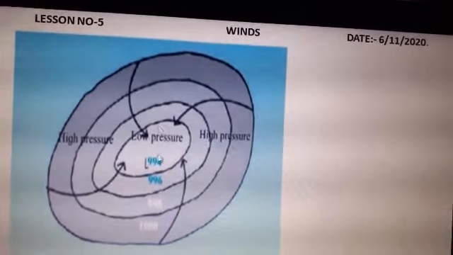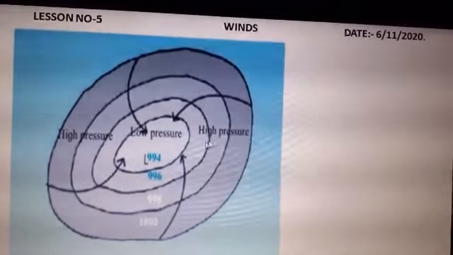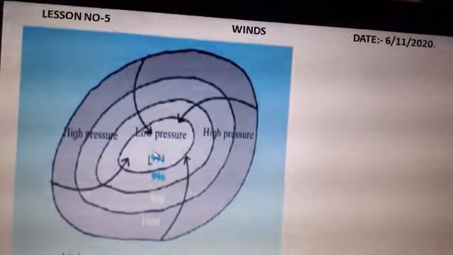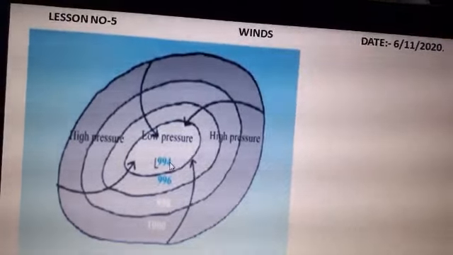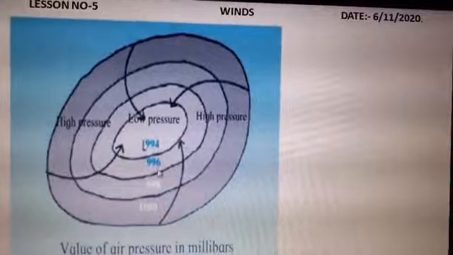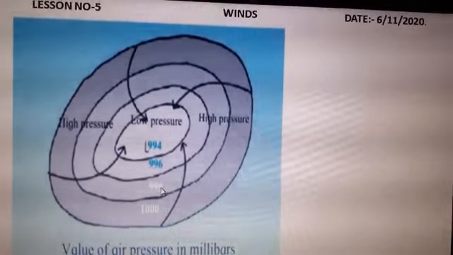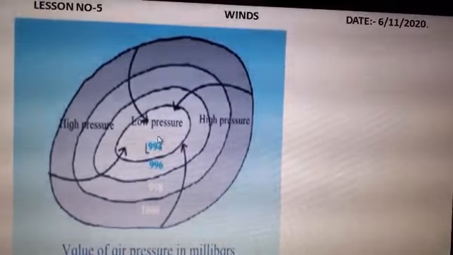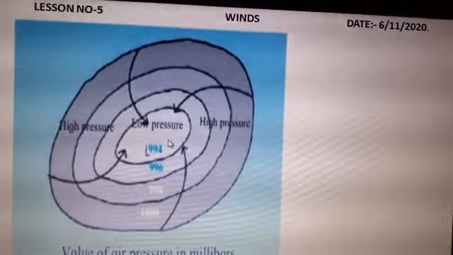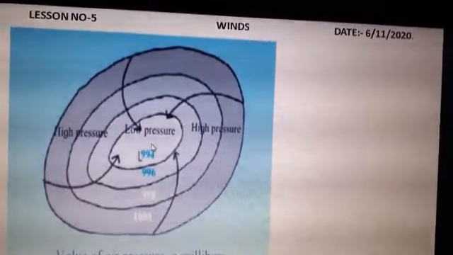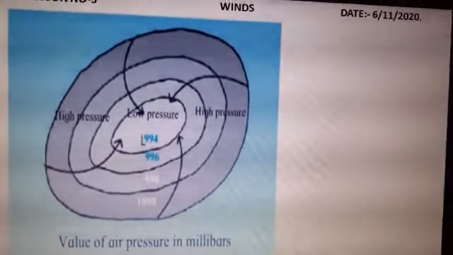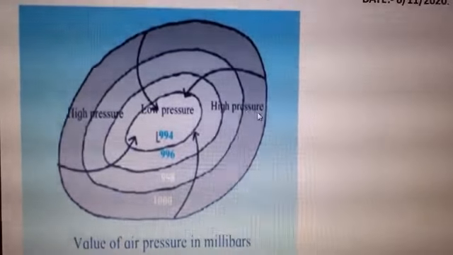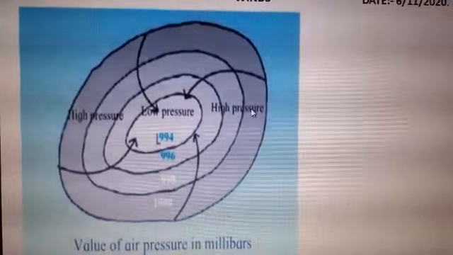Now here you can see the winds are blowing in the cyclonic manner, that is round. Here you will find what? That is a low pressure. Inside, low pressure is shown, that is 994 millibars, 996 millibars, then 998 and then 1000. So this is the air pressure which has developed. The pressure inside is low air pressure, that is 994 millibars, whereas in the surrounding areas you can find that the pressure is higher, right? High pressure of the air is there.